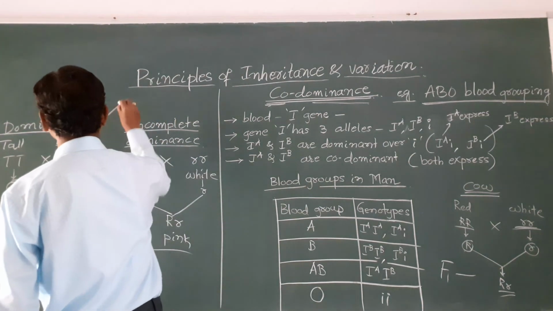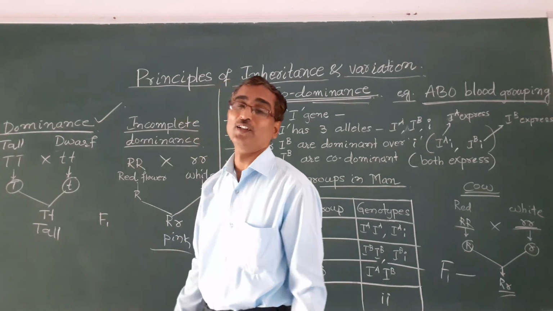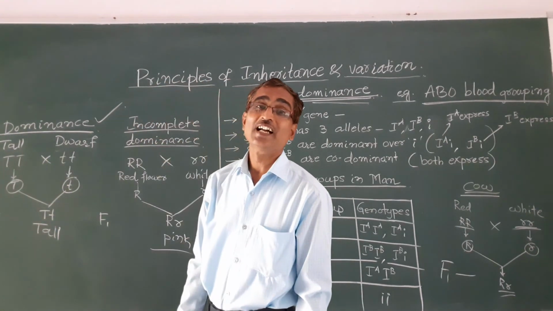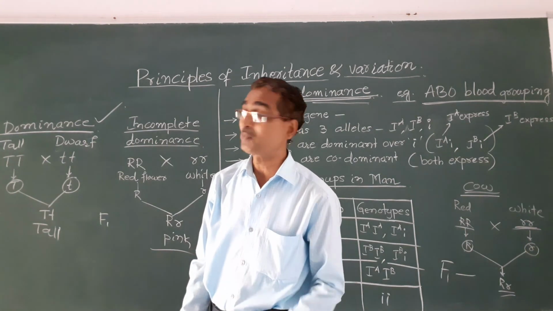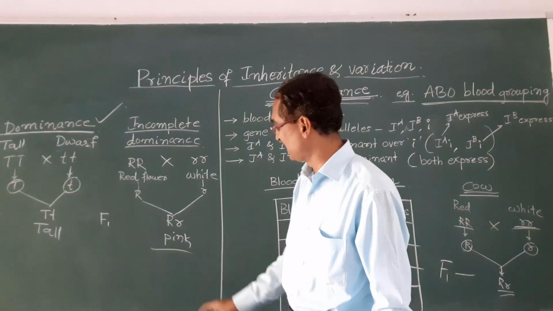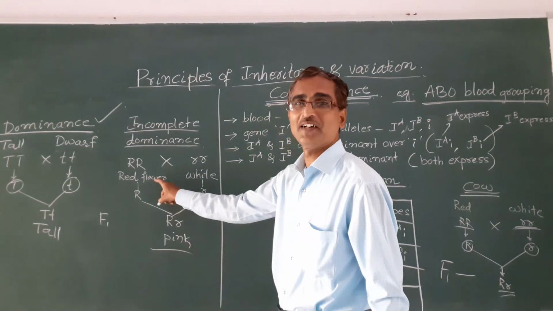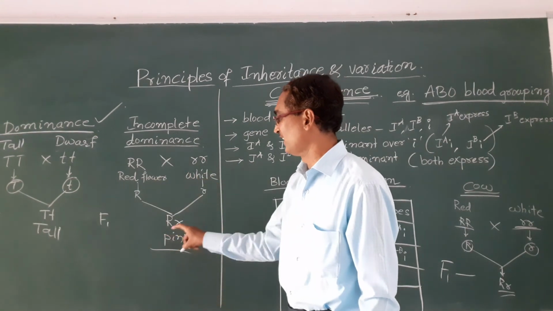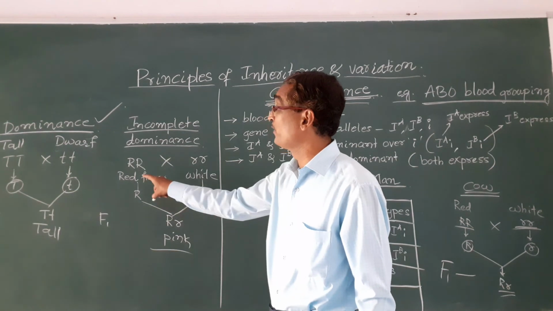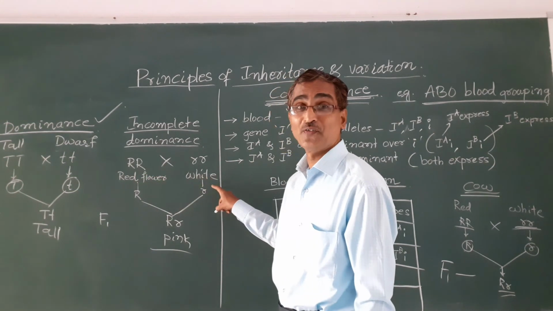In the law of dominance, what we see in F1 is that all were tall. That means only the tall character expressed phenotypically. And in incomplete dominance, in the F1 hybrid, when a red flower is crossed with a white flower, we did not get the red flower or white flower.